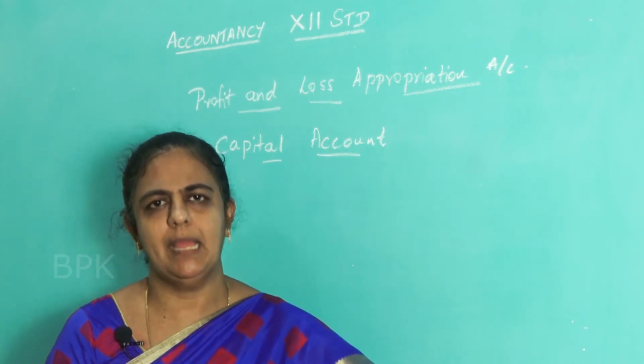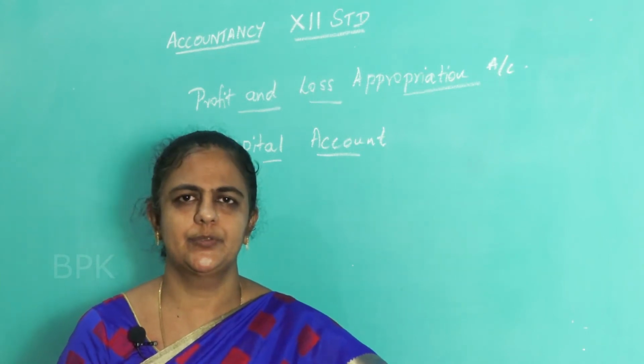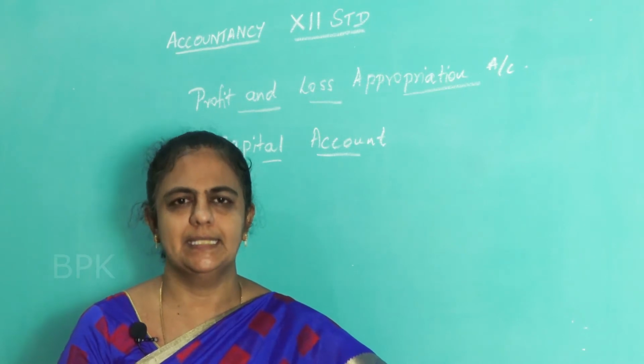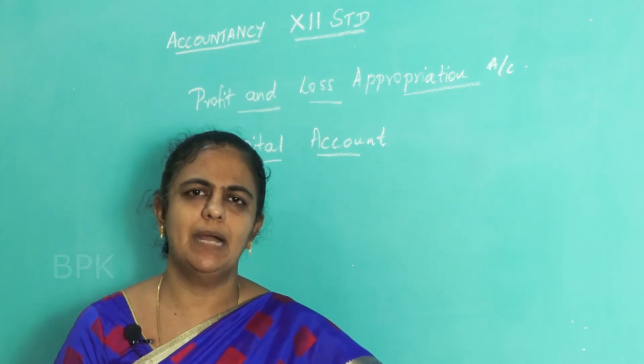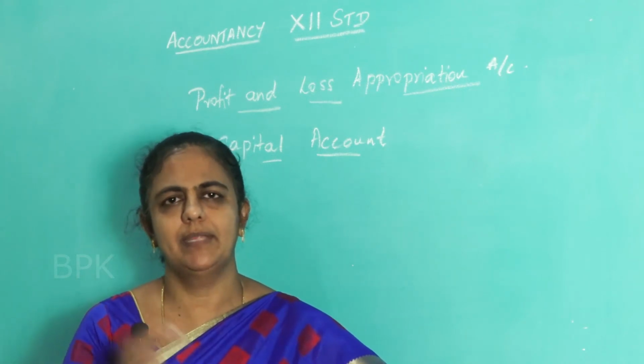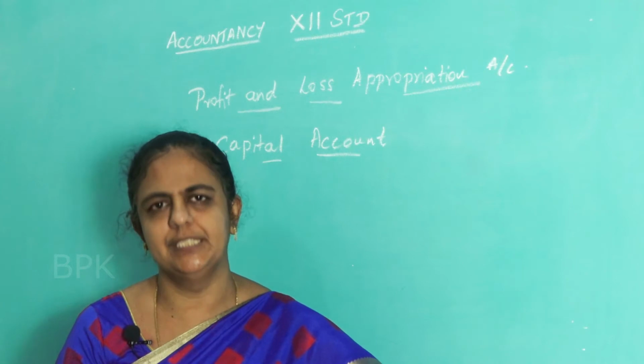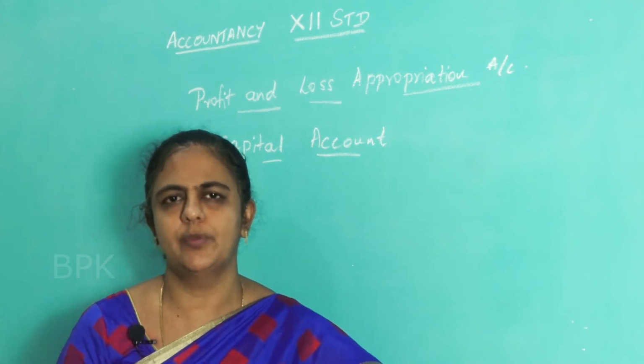First we have to prepare the capital account and then the current account. All the adjustments have to be made there, and then the balance of the capital account will be carried forward to the balance sheet. That is something different from the sole proprietorship.